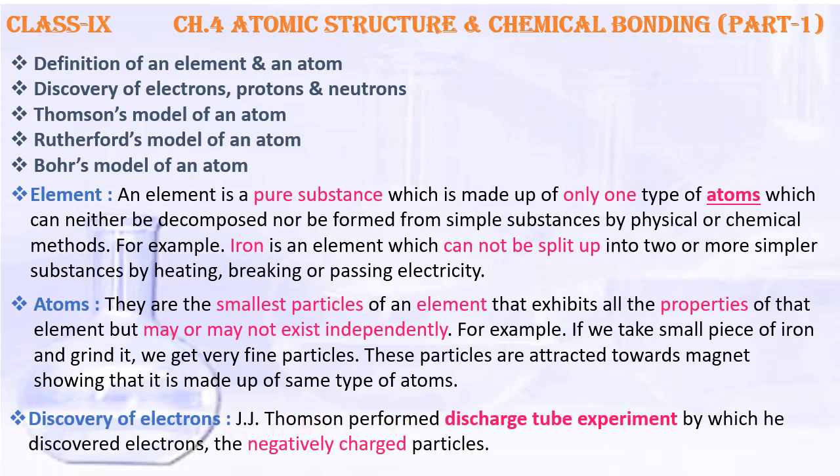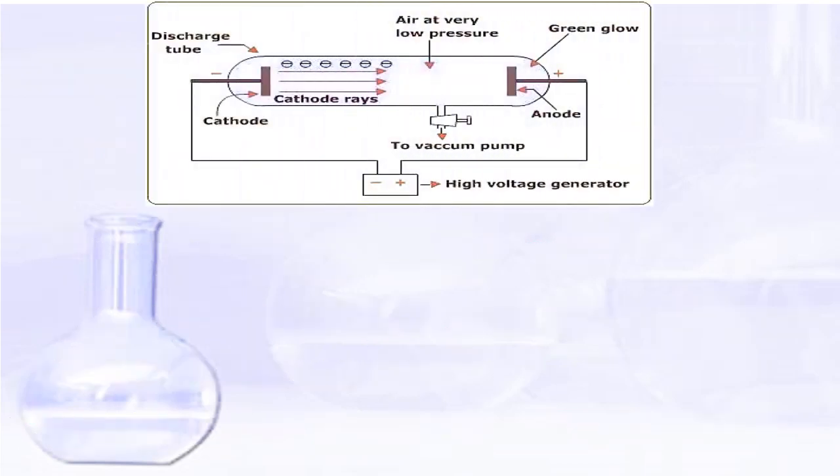J.J. Thomson performed the discharge tube experiment, and why the discharge tube experiment? He discovered electrons, and the electrons are negatively charged particles. Let's see with this diagram. Here is the discharge tube. It is made up of very hard glass. In it, there are two electrodes, cathode and anode. Cathode is negatively charged and anode is the positive one.